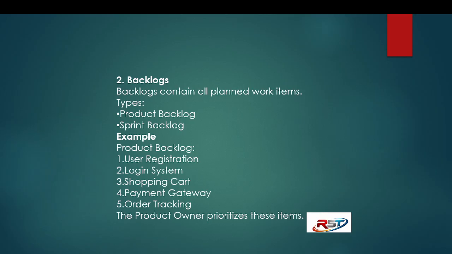Product backlog example: user registration, second login system, third shopping cart, fourth payment gateway, fifth order tracking. The product owner prioritizes these items. So who is the product owner? He will decide which has priority, and based on that the development team works and the product owner suggests what to work on.